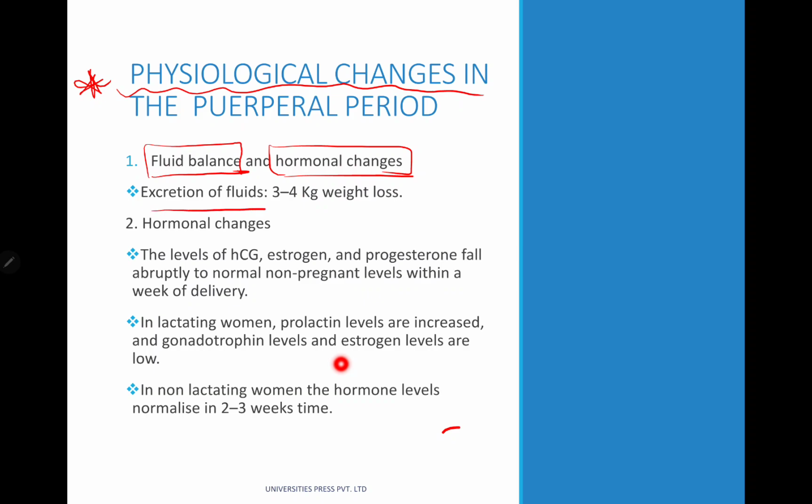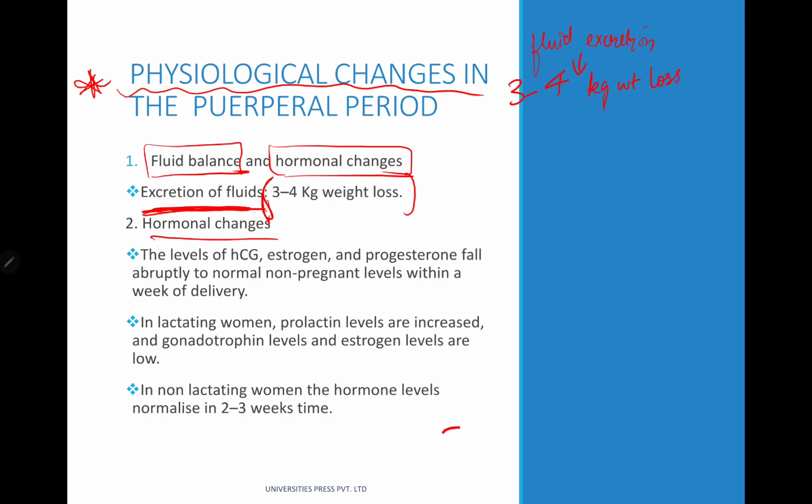Due to excretion of fluids, how much weight loss is going to be there? 3 to 4 kg of weight loss will be there. So due to fluid excretion, there is around 3 to 4 kg of weight loss.